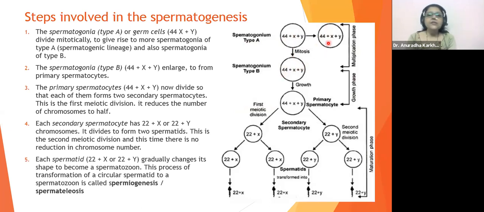So it's going to have the same composition as that of the parent cell. Correct? So 44 plus X plus Y, 44 plus X plus Y. These are two daughter cells. Out of these two daughter cells, one will again enter into second mitosis, while one will enter into growth.